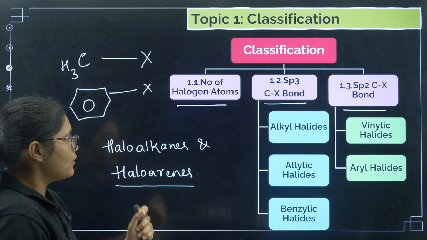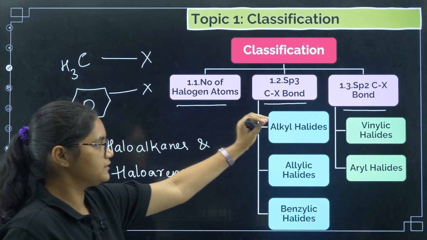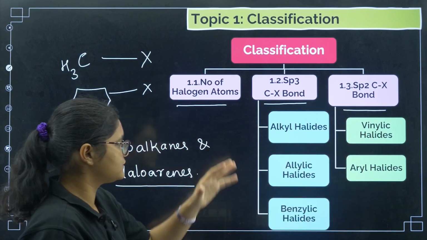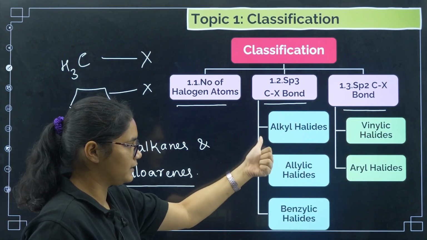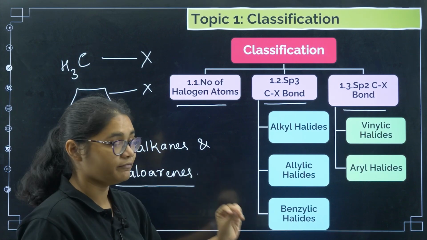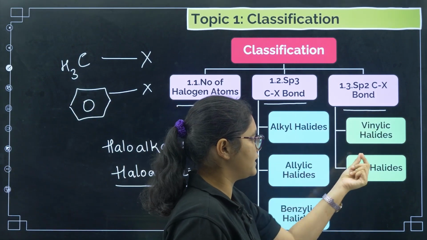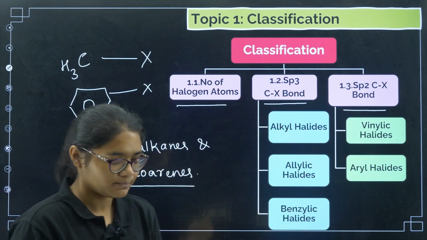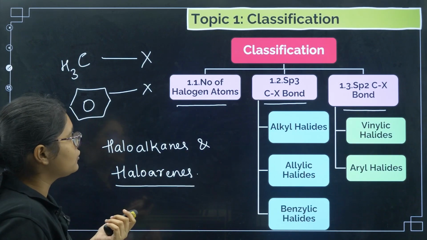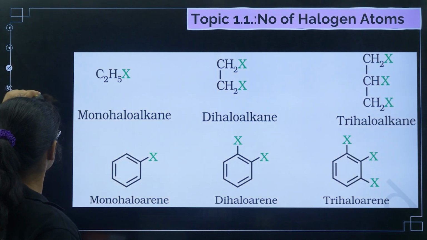Now coming to the classification, as we have discussed: number of halogen atoms, sp3 and sp2. Under sp3 we have these 3: alkyl halides, allylic halides and benzylic halides. Do not worry, we will go through examples of all of these. Then in the sp2 C-X bond we have vinylic and aryl halides. Now coming to the first one, that is the number of halogen atoms.